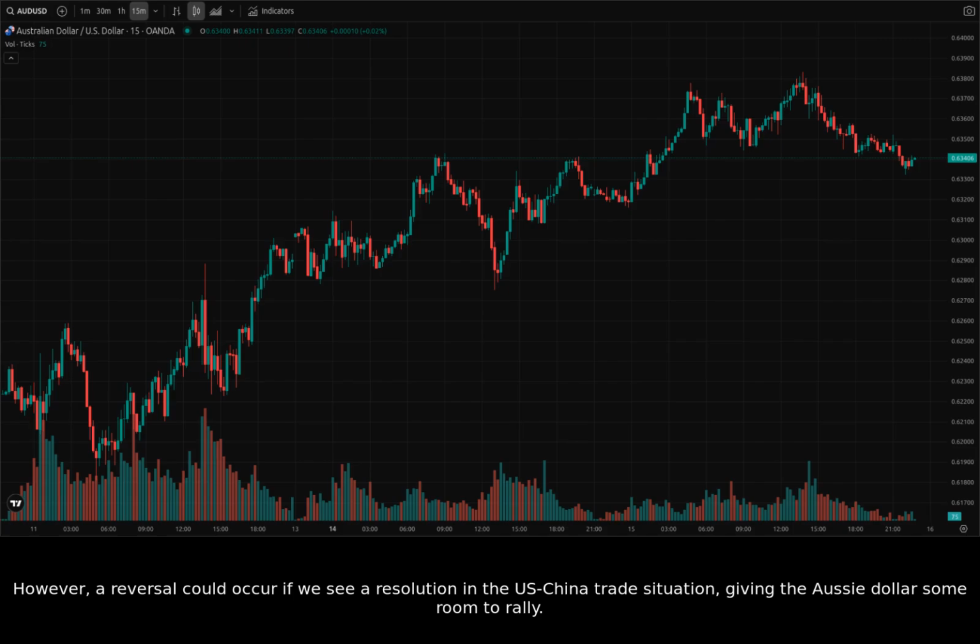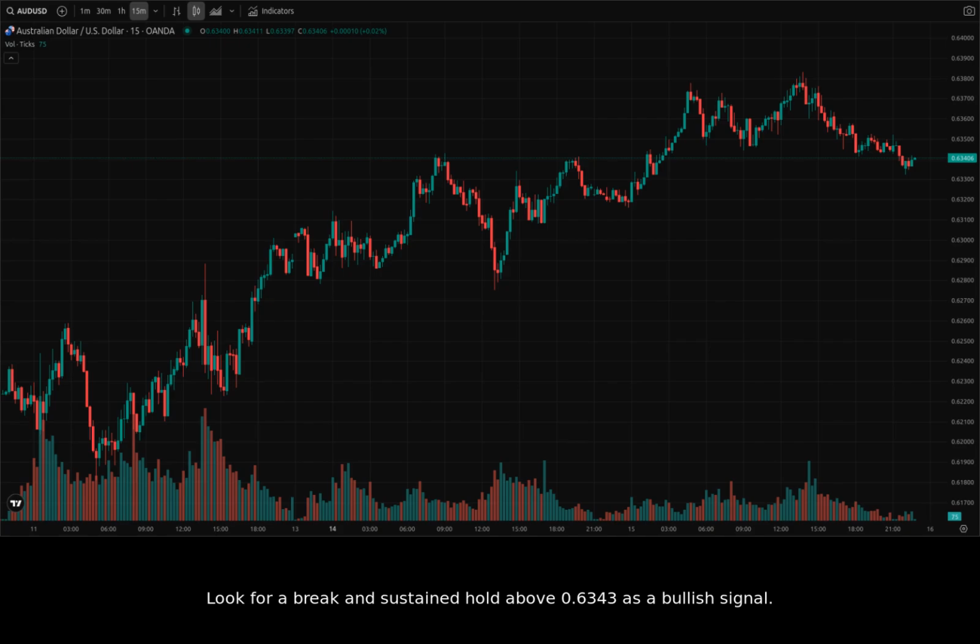Look for a break and sustained hold above 0.6343 as a bullish signal. Also, keep an eye on any RBA announcements in the coming days.